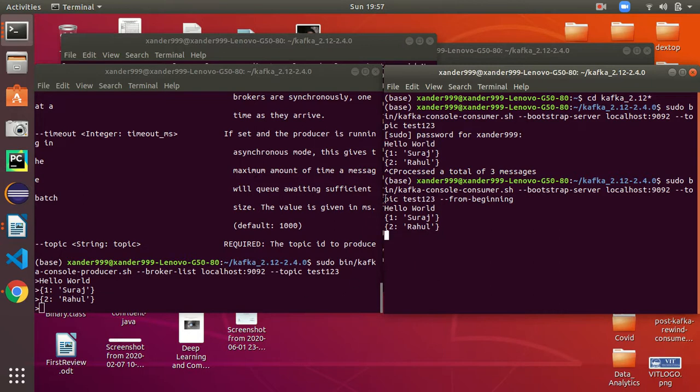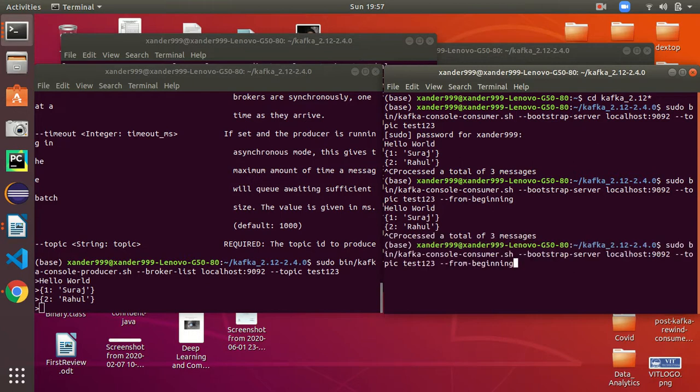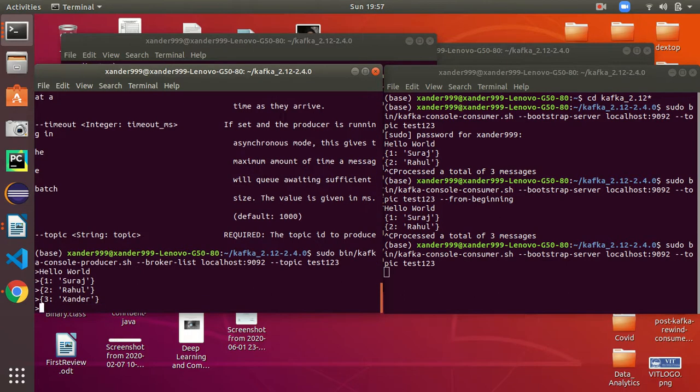See here. What's the difference? If you give from beginning, the previous data that has already been consumed by the consumer will be shown here. Other than that, if we use it without from beginning, it will show nothing. I mean, the previous messages will not be shown, only the new messages will be shown. Well, that's all for now. Thank you.